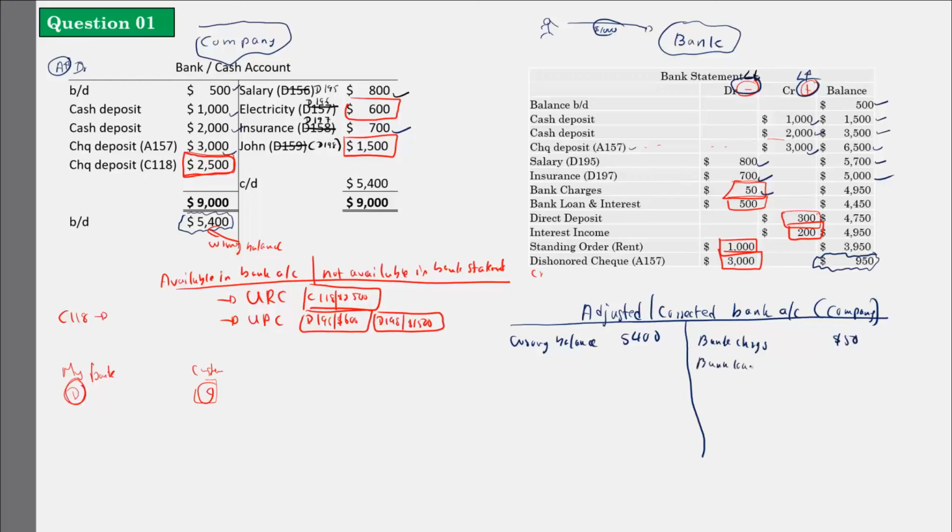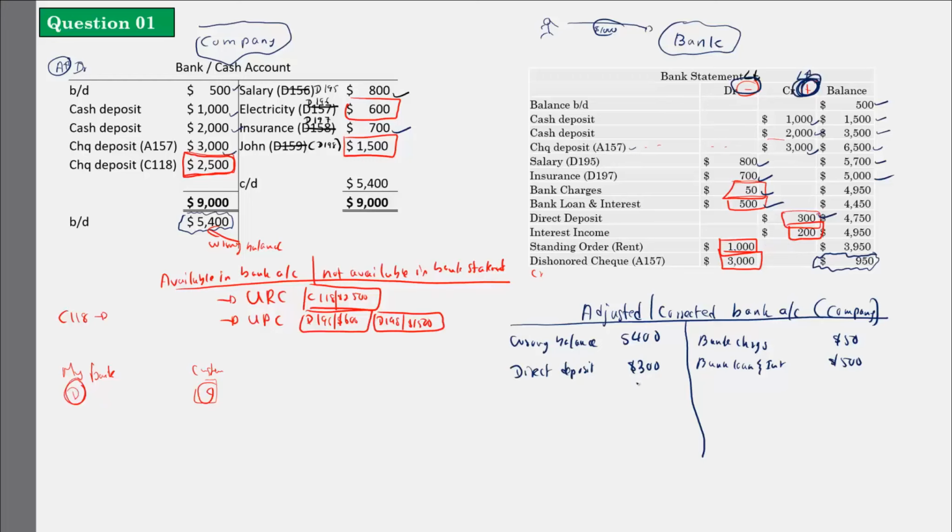Direct deposit is an addition. They have deposited the money, but the deposit is not there in my accounts, right? So that 300 is not there in my account. Let's record it. Direct deposit, 300. Interest income is an income that will increase my asset balances. How much is that? 200 interest income.